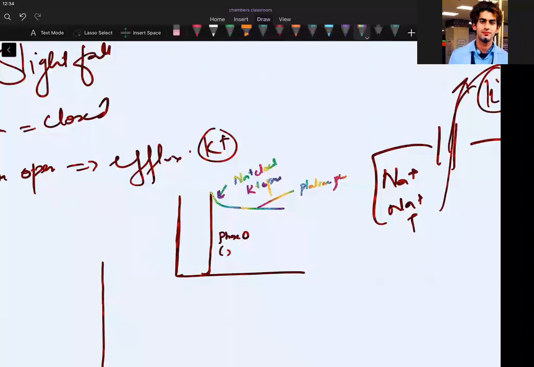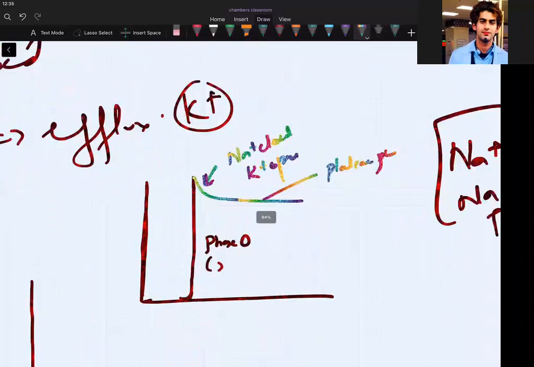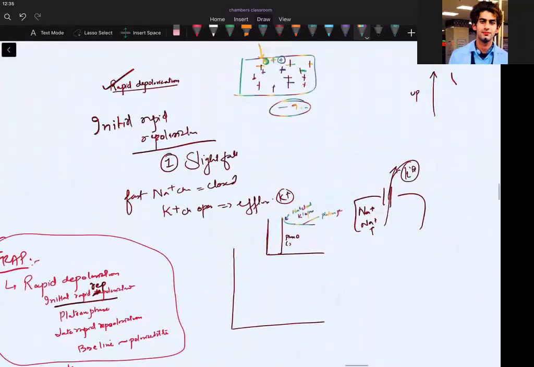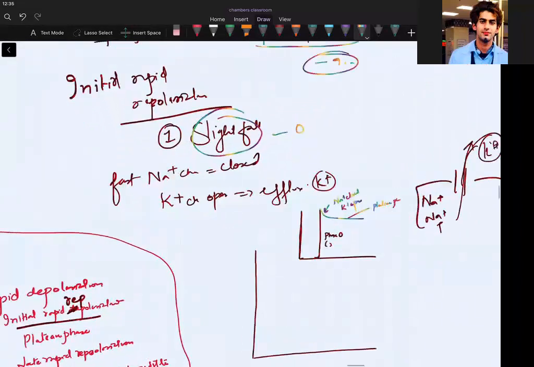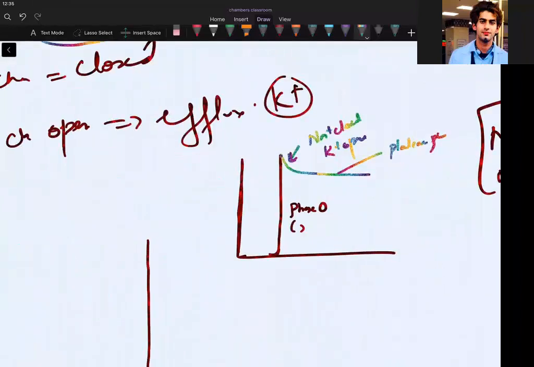So this plateau phase will be called phase 2. What happened at phase 1? Let us write. Phase 1 was a slight fall in the membrane potential towards zero, and this led to the initial peaking of this curve. There was a curve here because of the sodium channel closure and potassium channel efflux.